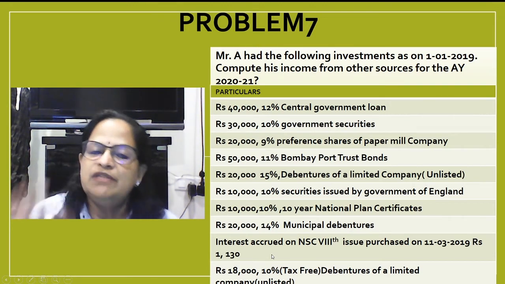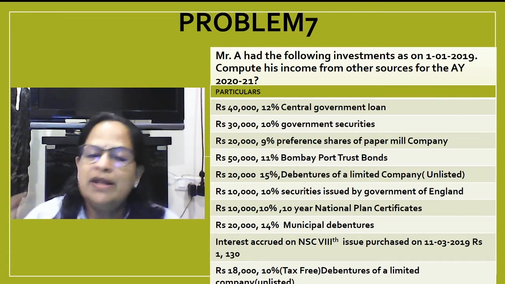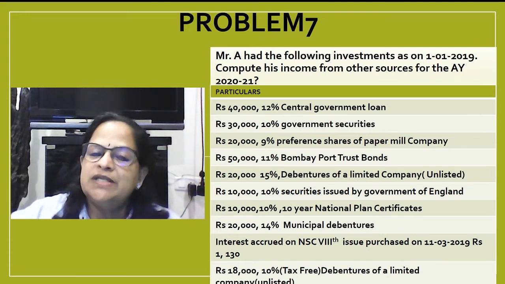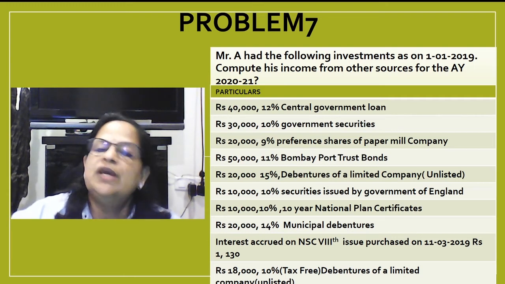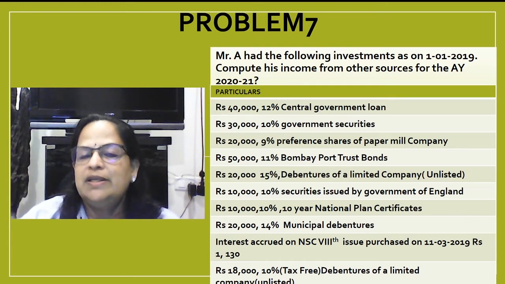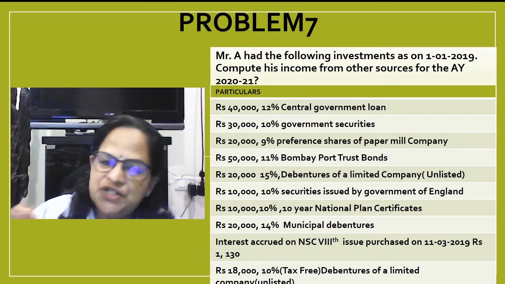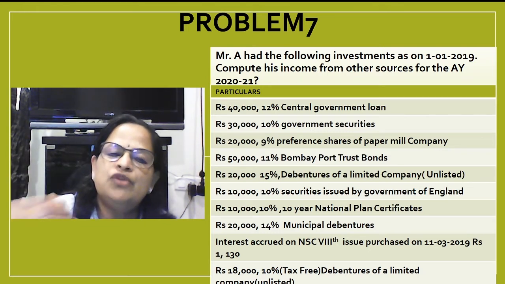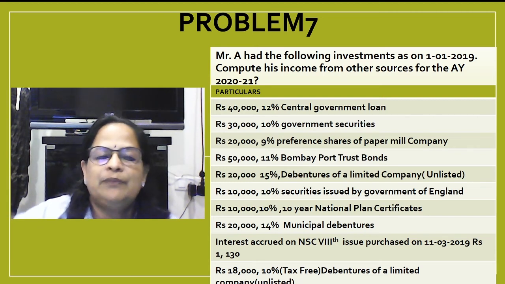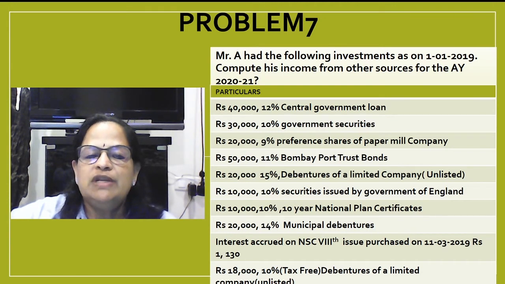NSE certificates, national savings certificates, you have to remember that every year you will not get the interest. It will be accumulated and on the maturity date, you will get the entire amount. There is no interest payments in between. So you have to remember that collection charges will not be applicable for national savings certificates. Rupees 18,000, 10% tax-free debentures of a limited company unlisted.